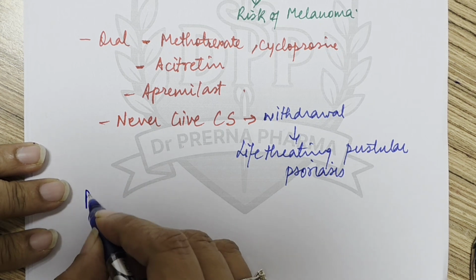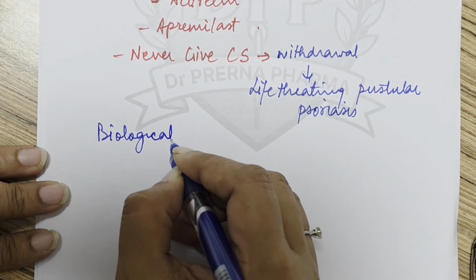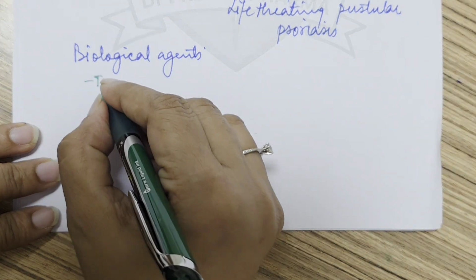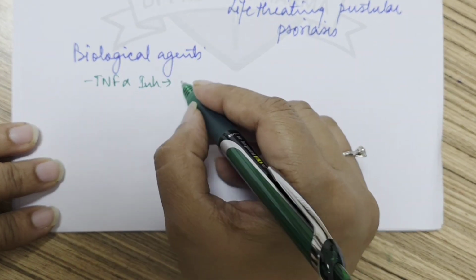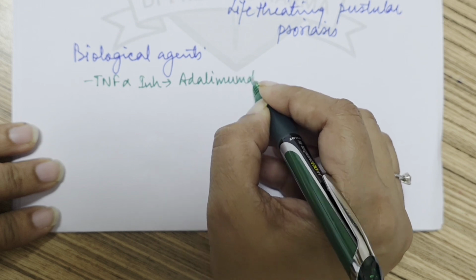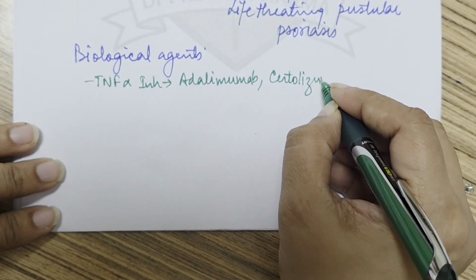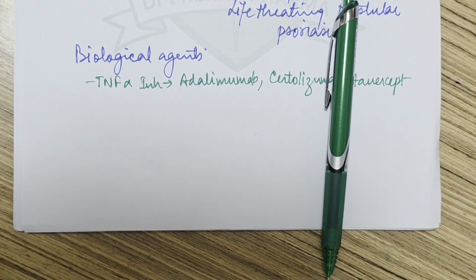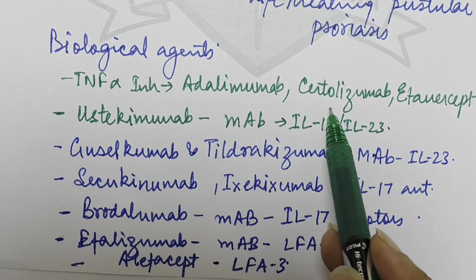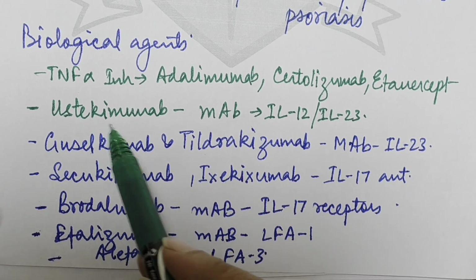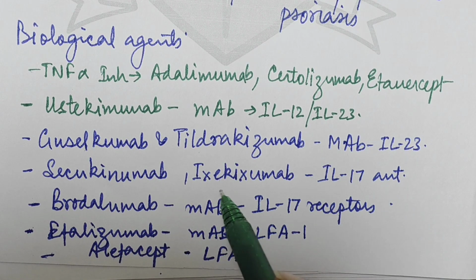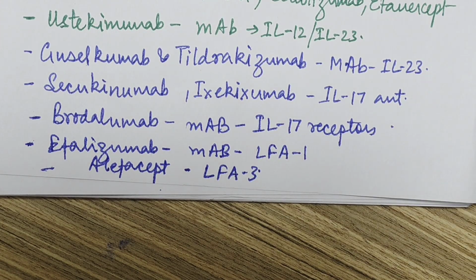Then some biological agents can be given, like monoclonal antibodies. Among TNF alpha inhibitors we can give adalimumab, certolizumab, etanercept. Biological agents which are used are TNF alpha inhibitors: adalimumab, certolizumab, etanercept. Then ustekinumab, which is a monoclonal antibody against interleukin 12. Then guselkumab and diltiazem, which is against interleukin 3, and so on and so forth. So many monoclonal antibodies are used in psoriasis. So with this we complete the anti-cancer and the immunosuppressant chapter.